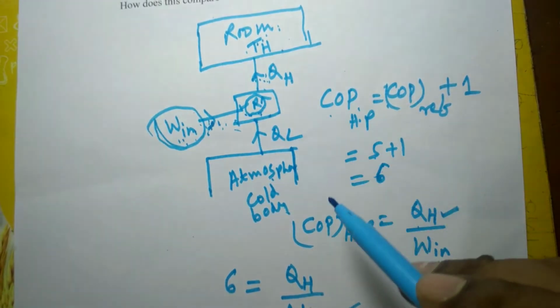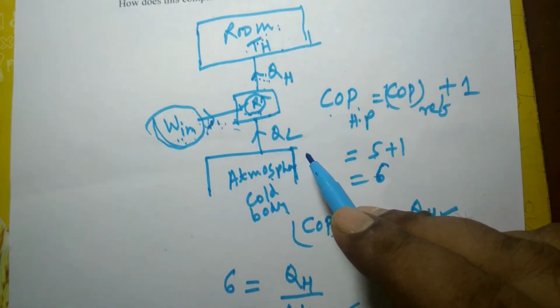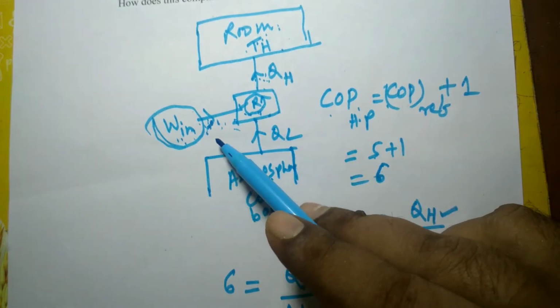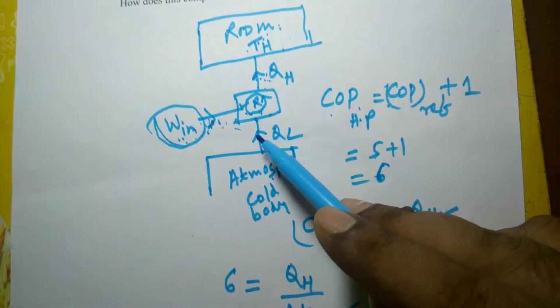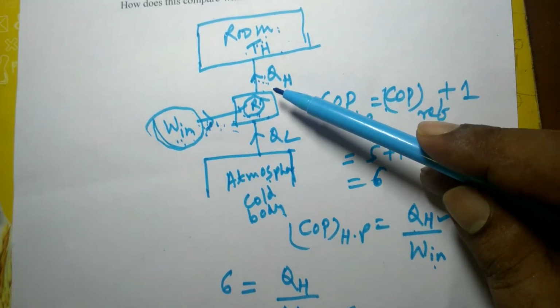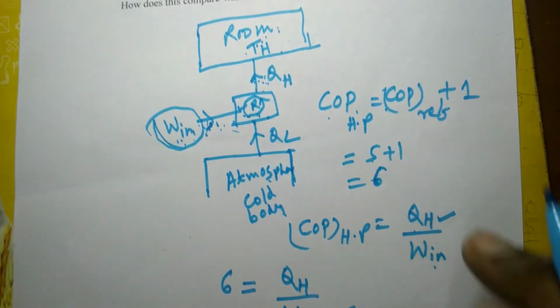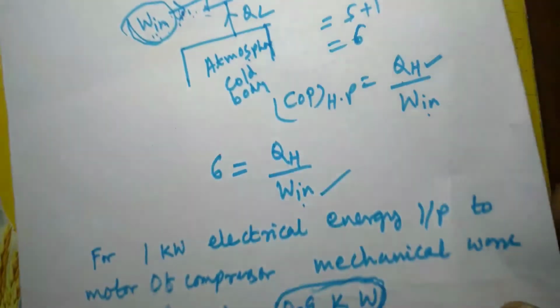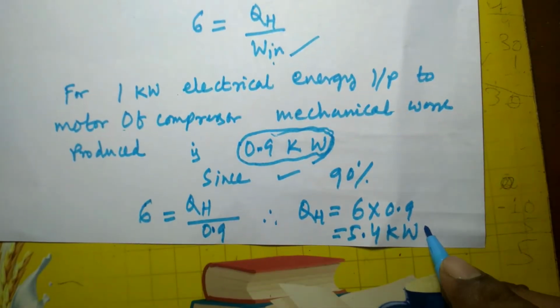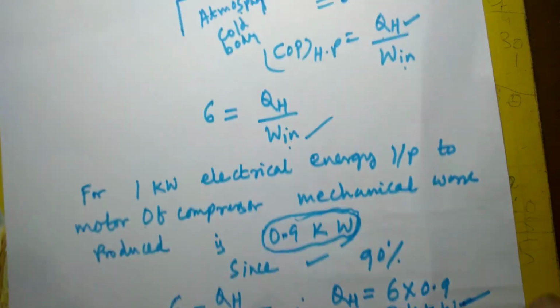In case of resistance heating, if you supply 1 kilowatt electrical energy, you will be able to produce heat of that equal amount only, that 1 kilowatt only. But here, by supplying 1 kilowatt electrical energy, if you use the heat pump or refrigerator, then you are finding out 5.4 kilowatt. So you will be having a huge advantage. So answer is 5.4 kilowatt. So 5.4 kilowatt amount of heat will be available for each kilowatt input to the driving motor.